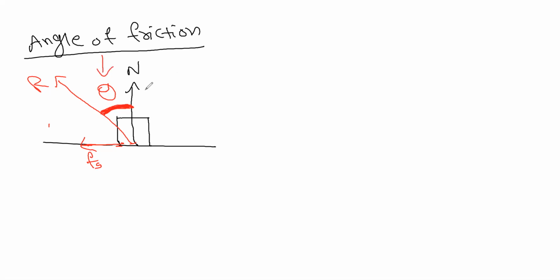As we know, when you just calculate, you will get the same thing: mu is equal to tan theta. You will get it from here also. Mu is the coefficient of friction, which is equal to tan theta. This is the actual definition of the angle of friction.